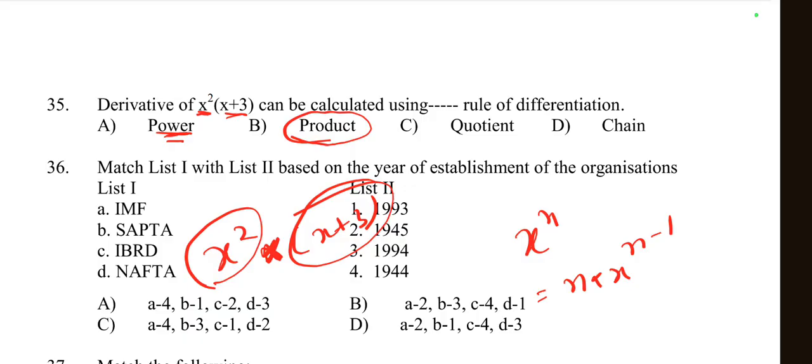So here we use the product rule to find the derivative. So the right option is product rule. Quotient means the divide rule, and the chain rule is another rule. So here we apply the product rule.